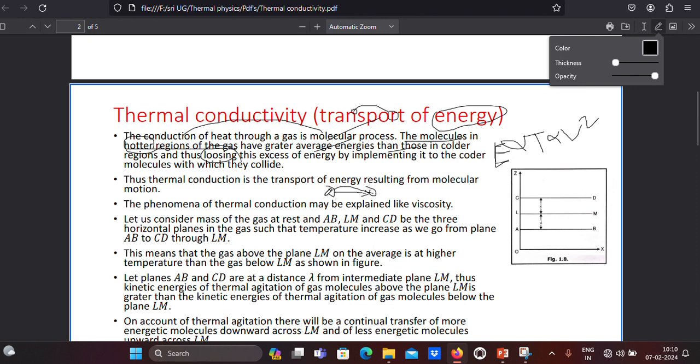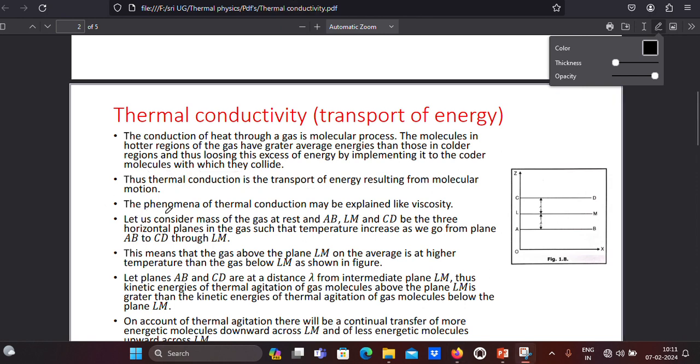Like this, one's energy decreases and the other's increases, and after a certain time they reach a balance. Thus thermal conduction is the transportation of energy resulting from molecular motion. In this manner, because of energy transportation only, thermal conduction will occur.